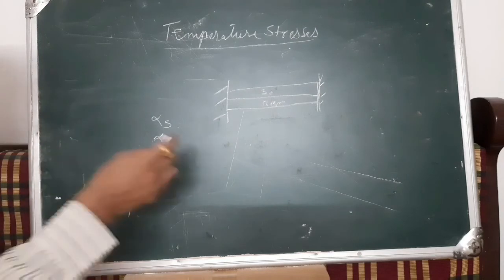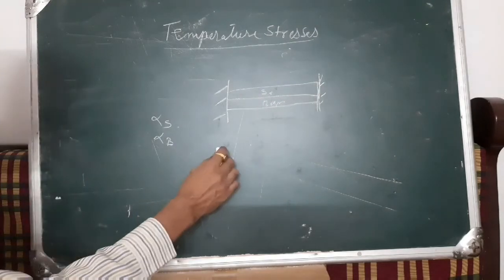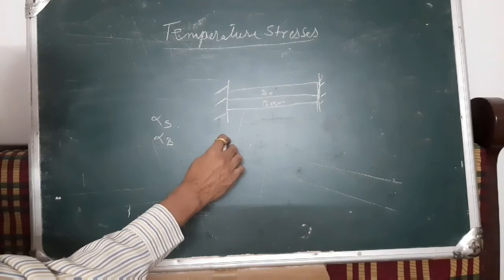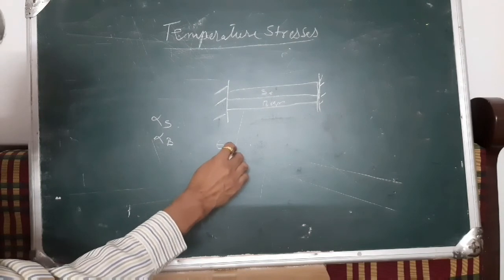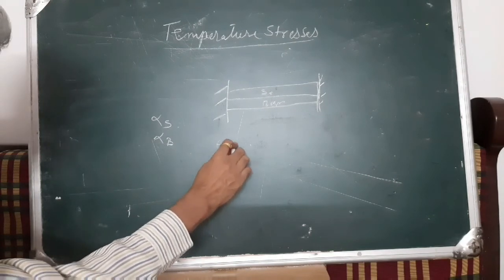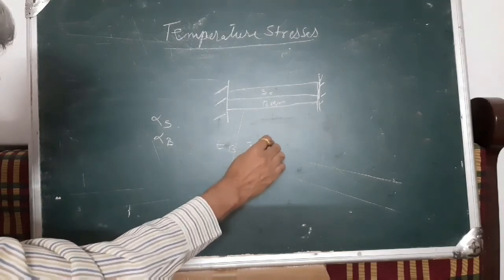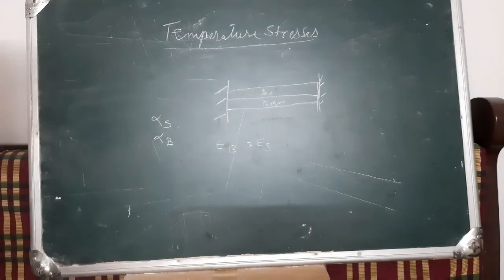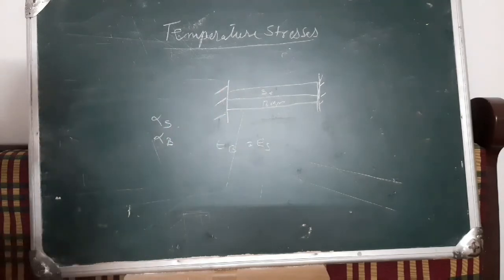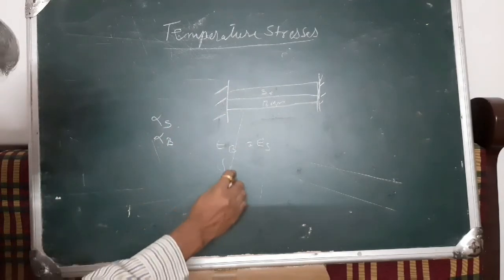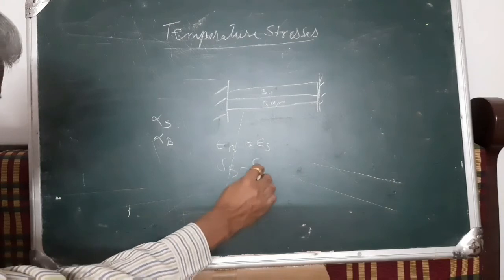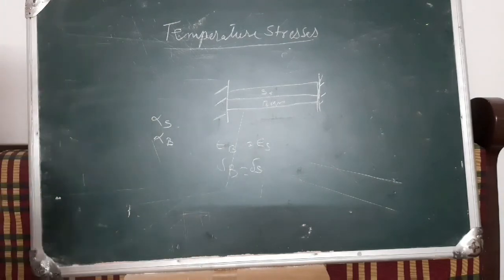But in that case, as both are fixed, epsilon B will be equal to epsilon S. That is the thermal expansion of brass and steel will be the same. Or the strain in the brass will be equal to the strain in steel, or delta B will be equal to delta S, because both are having the same restriction.